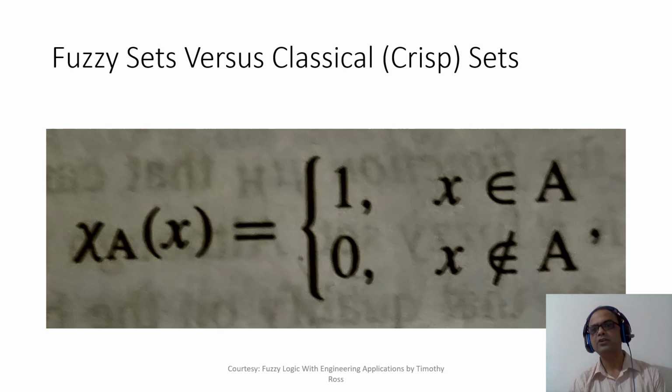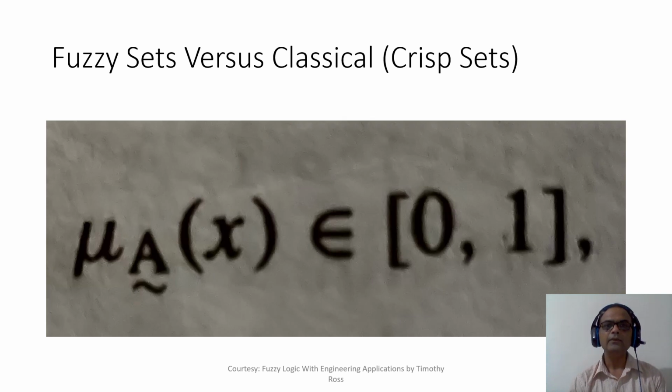If the element is not part of the set, we will give 0 membership, right? Whereas in case of fuzzy sets, mu is the membership function symbol I will use. For crisp sets, we have used the chi symbol. So here we are using mu, right? And there x is the element of the universe, and we are talking about the membership value of x in this fuzzy set A, and we say that it is ranging from 0 to 1.